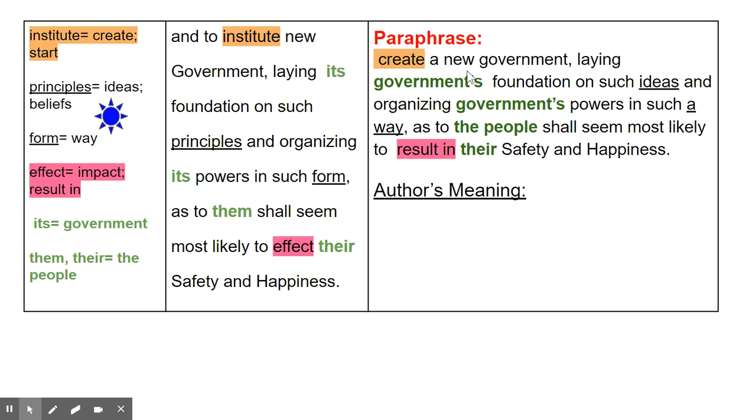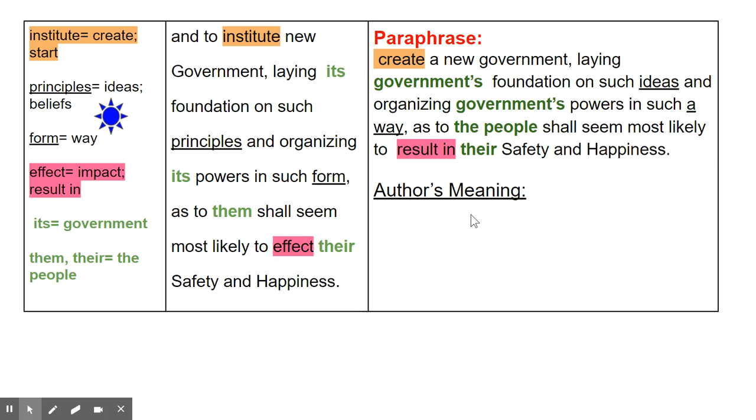So what I'm taking away from here is the creating of a new government, and everything that follows is how that government should be set up, laying its foundation on ideas and ways that make sure that people are safe and happy. Okay, so this new government should be set up, its foundation and ideas and organization should be set up in a way that makes sure that the people result in being safe and being happy. Okay, so that was really helpful.